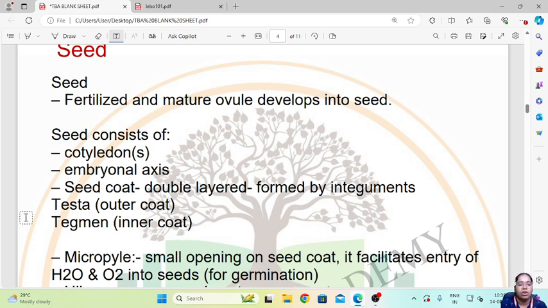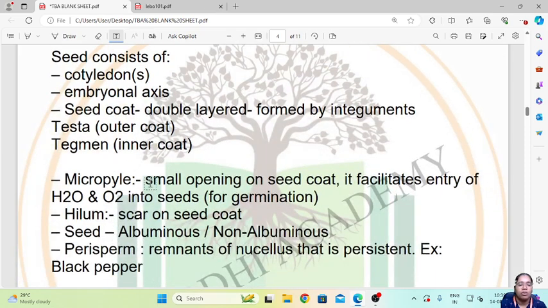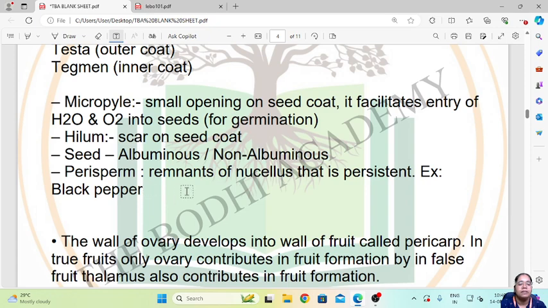The outer is called the testa and the inner one is called the tegmen. The micropyle, the small opening on the seed coat, facilitates the entry of water and oxygen into the seed for germination. Then the hilum scar on the seed coat. Seeds are of two types, albuminous and non-albuminous, and perisperm, that is the remnant of the nucellus that is persistent, for example in black pepper.